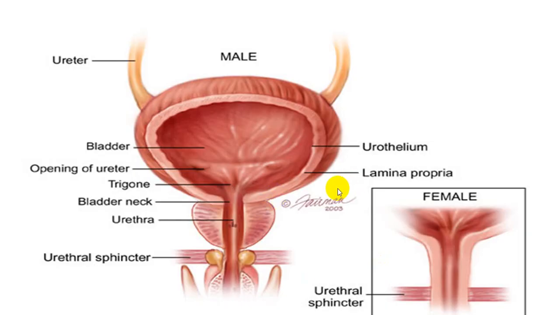Now let us go through bladder anatomy and a little amount of physiology. The bladder wall is made up of a muscle, and the part we call the trigone.